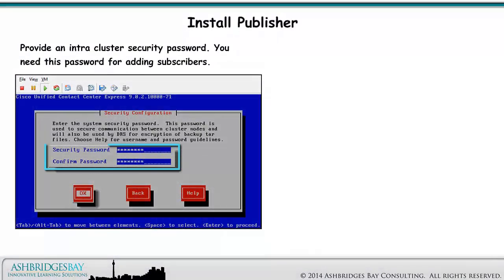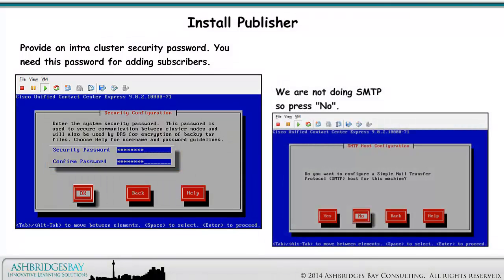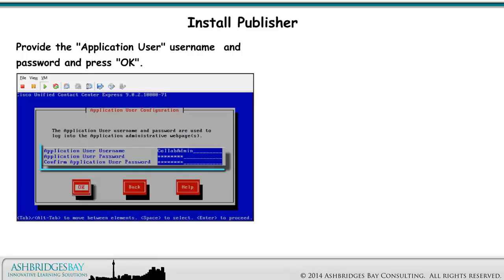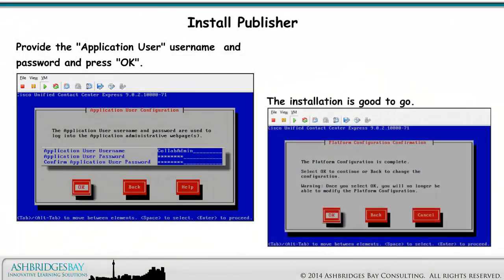Provide an intra-cluster security password. You need this password for adding subscribers. We are not doing SMTP, so press No. Provide the application user username and password and press OK. The application user has access to the CM administration, serviceability, and reporting web pages. The installation is good to go.